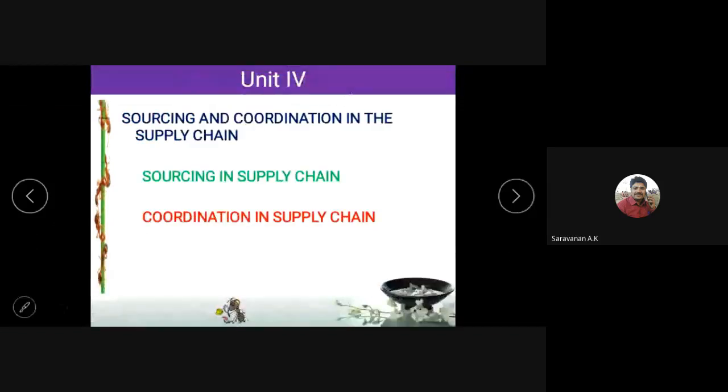Okay. Now coming to the unit 4. Unit 4 is supply chain sourcing and coordination. What is meant by sourcing? It means where the supply chain will get the material.